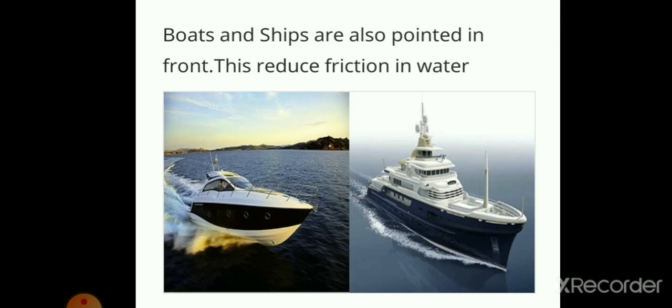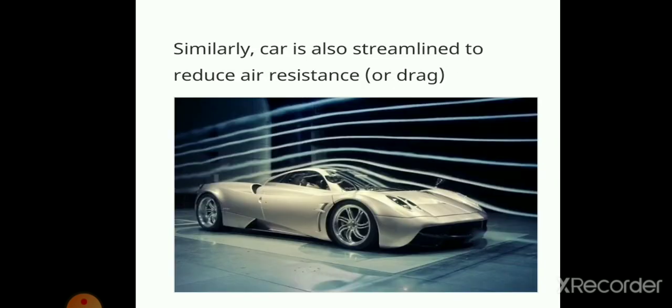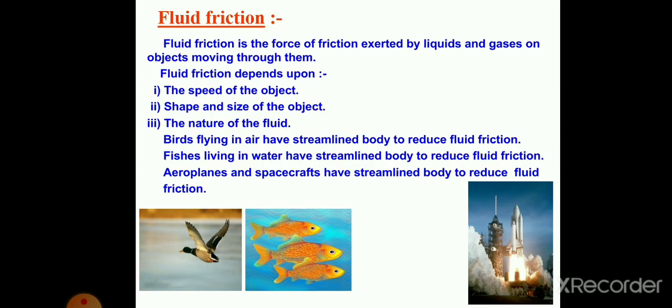In the next example, you can see boats and ships are also pointed in front. It has a streamlined shape, so this also reduces friction in water. The next example: similarly, a car is also streamlined to reduce air resistance. This air resistance is also called drag. Fluid friction is also called drag. So this is streamlined to reduce fluid friction.